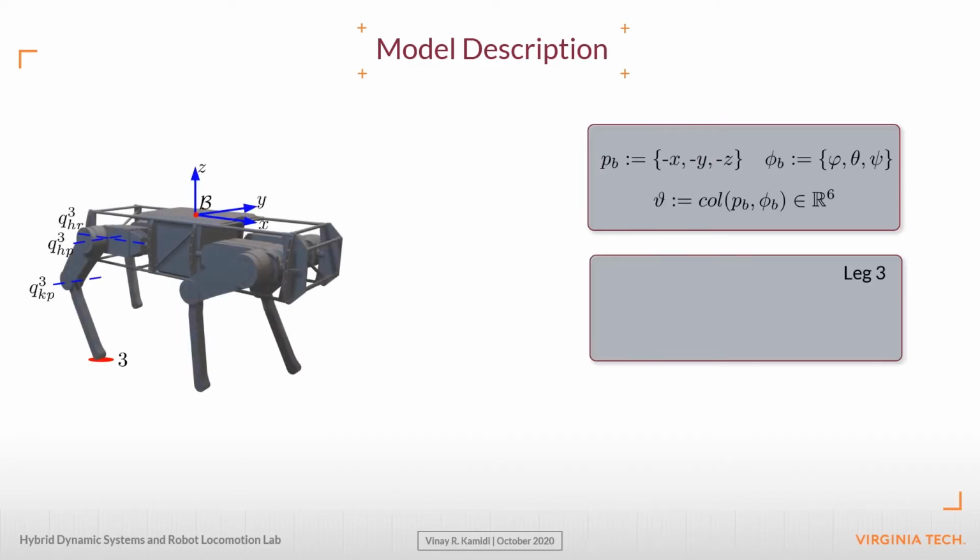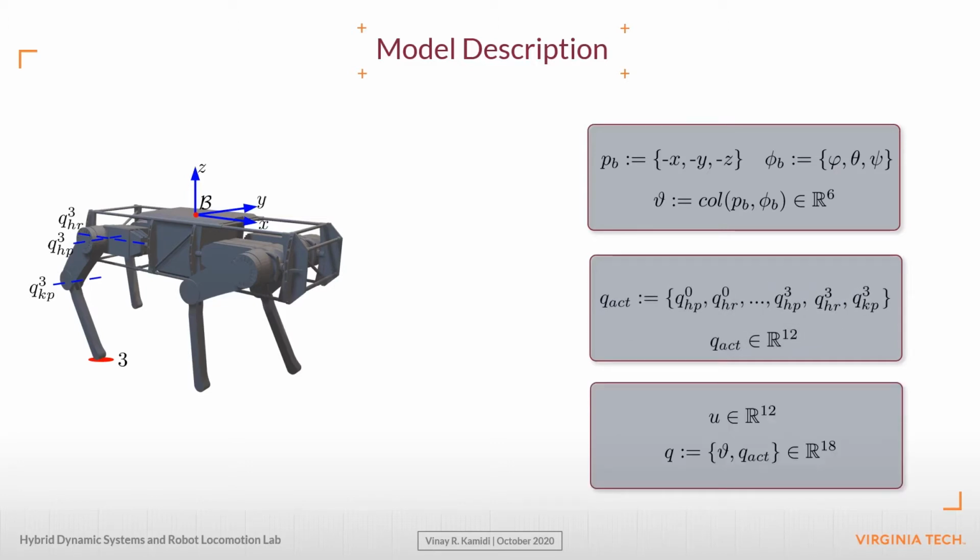Each leg has 3 degrees of freedom. 2 degrees of freedom are associated with the hip pitch and hip roll. The remaining 1 degree of freedom is allocated for controlling the knee pitch. For a total of 4 legs, we have 12 actuators, and all 18 degrees of freedom are now accounted for. Finally, the state variables are denoted by x.